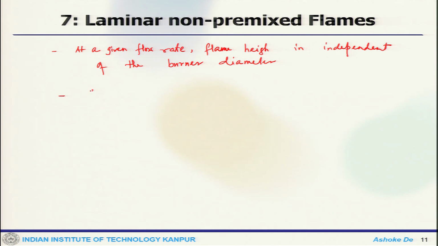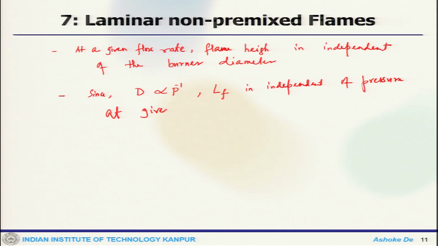Now, secondly, since the diffusion coefficient D is inversely proportional to pressure, the height of the flame, that is Lf, is also independent of pressure at a given mass flow rate, whereas this is directly proportional to the volume flow rate of the fuel.